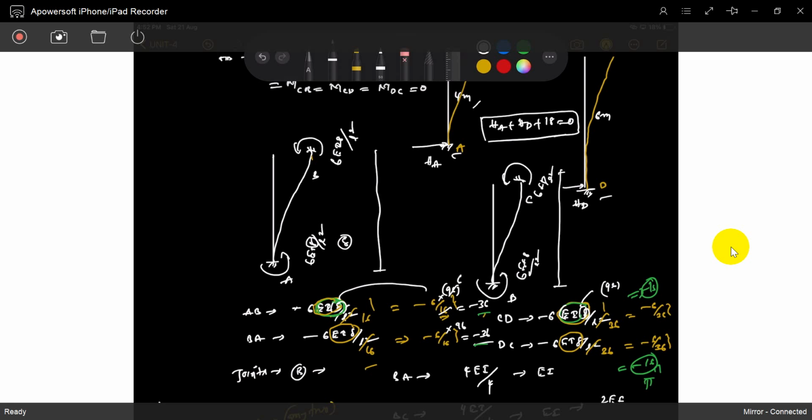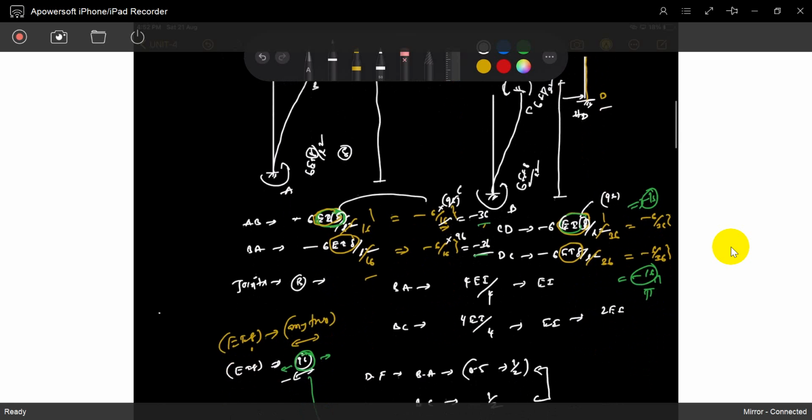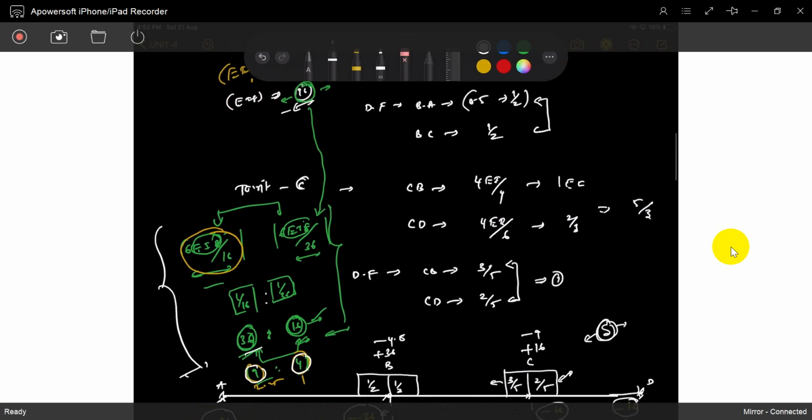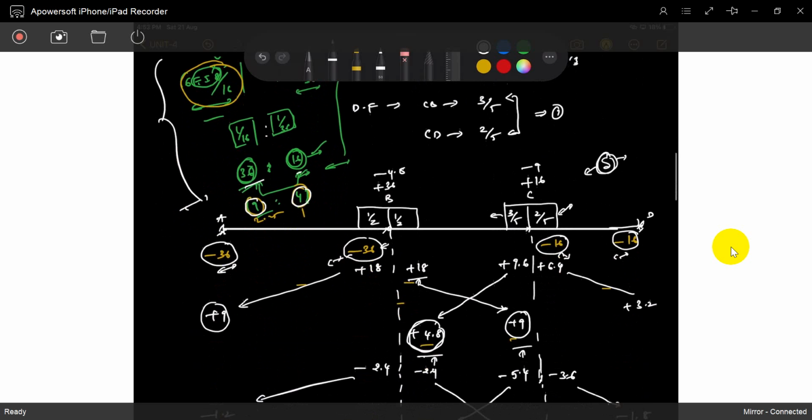Just take a certain EI value, but there is no need, because we require only the ratio. That's why I directly took 36 and 16, since these values are in the ratio of 36 and 16. But if you want, you can take 9 and 4, anything, no problem.